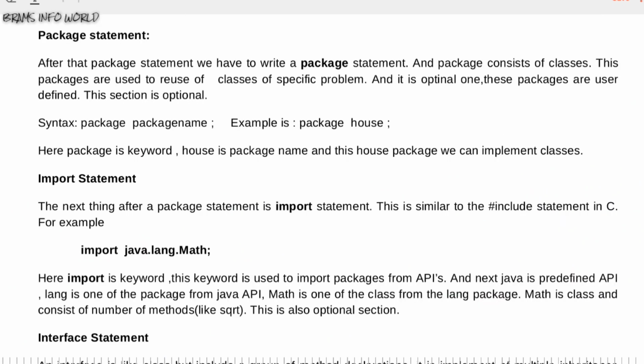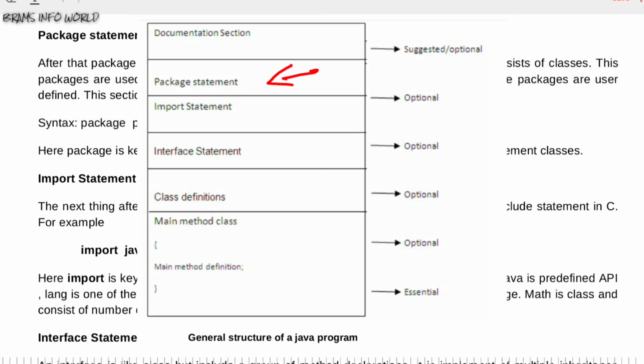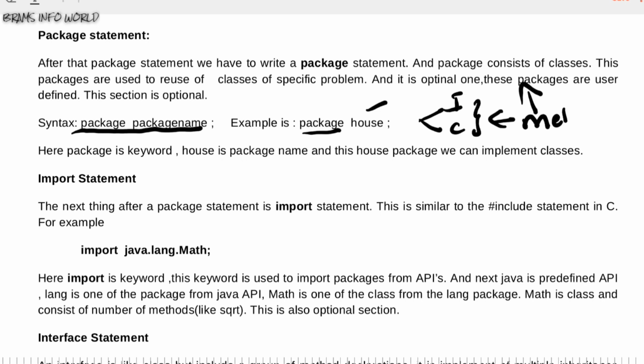The second category is the package statement. Package means user-defined package. Whenever you want to define a user-defined package, we have to use this statement. This statement must be at the top of the program. After the comment, we have to define the package. For example, as per our example, package house. House is one kind of package, and it contains a set of interfaces, a set of classes, and each one contains a lot of methods. These methods we are going to use to define our own program, our own package. So this is the package.